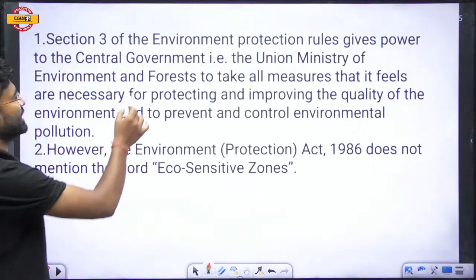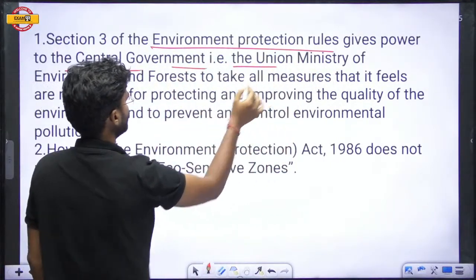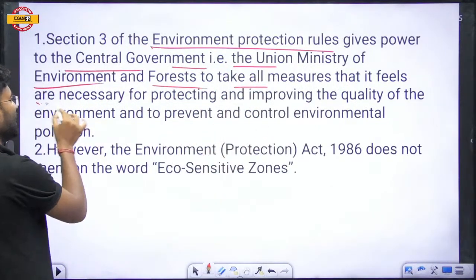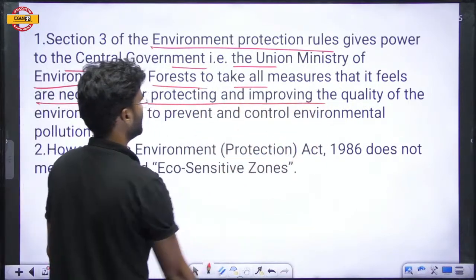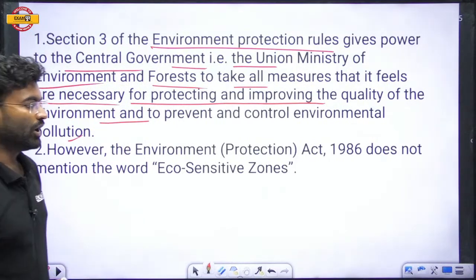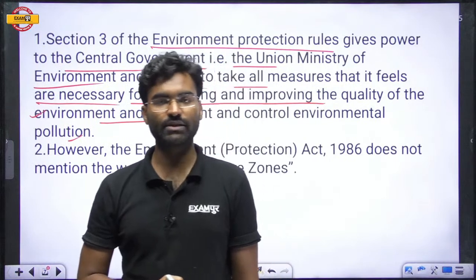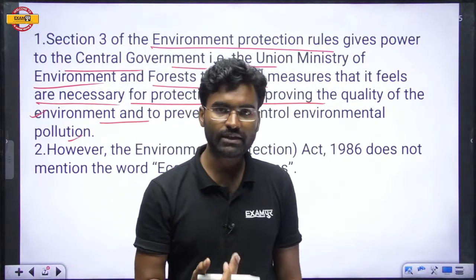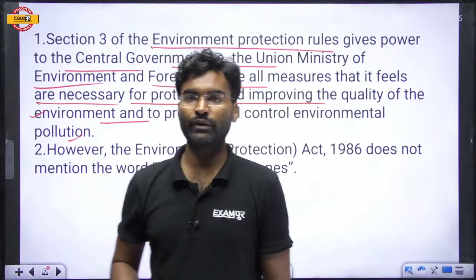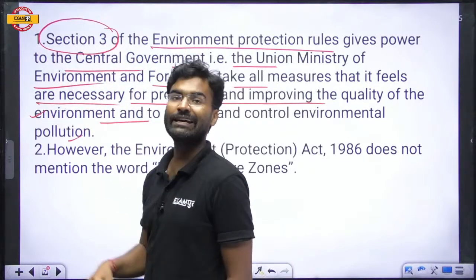Section 3 of the Environment Protection Rules gives the central government, that is the Union Ministry of Environment and Forest, the power to take all measures it feels are necessary for protecting and improving the quality of the environment and preventing and controlling environmental pollution. The act which gives the central government the power to create such concepts and establish such rules is Section 3 of the Environment Protection Act 1986.